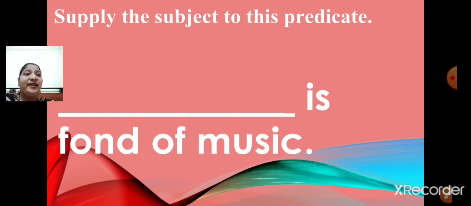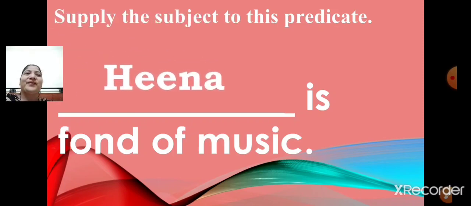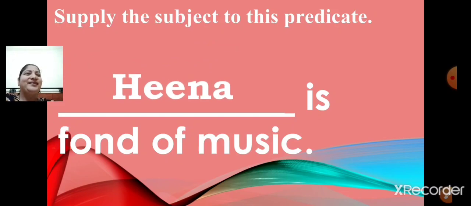You can also write my father is fond of music. My mother is fond of music. Now let us supply a suitable subject over here. Hina is the name of a girl. Hina is the subject. Hina is fond of music.